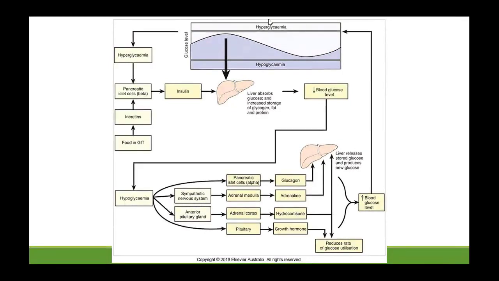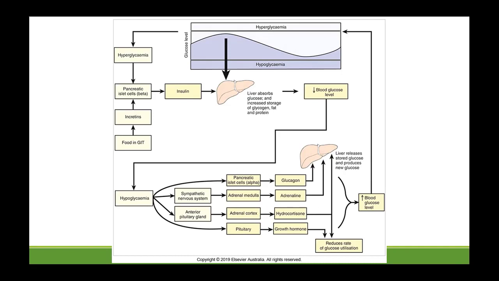Now, does anyone know why we need to maintain glucose at a minimum level in the blood? You see, when there was high glucose, only insulin was released to bring it down. But when the glucose level dropped, you have so many arms working together to bring the glucose level up.